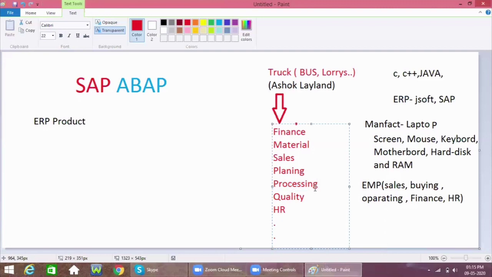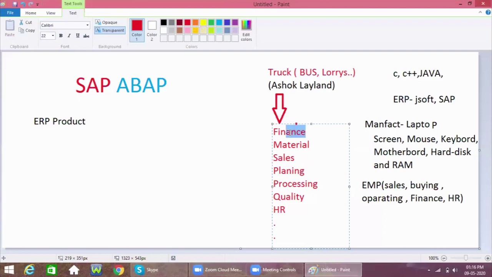After the sales people purchase all the raw materials, the material people will maintain the material details, like from which vendor the materials were purchased and what the material code is. In this organization, they maintain each and every material with one particular code. Based on that code, it is easy to track in the system where that material is available in the plant. For that purpose, the material people maintain the details in a system.